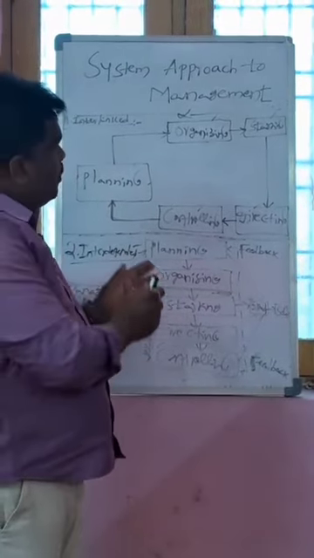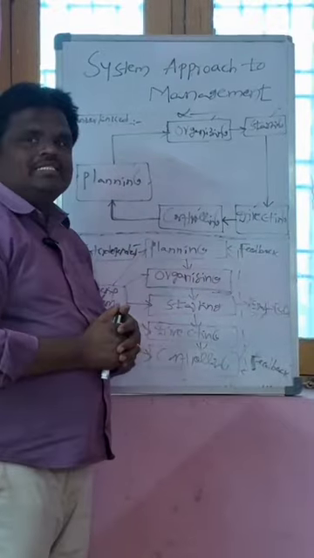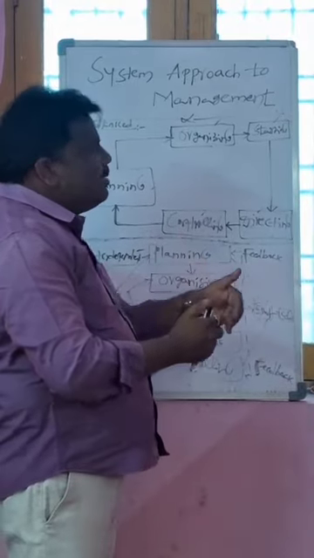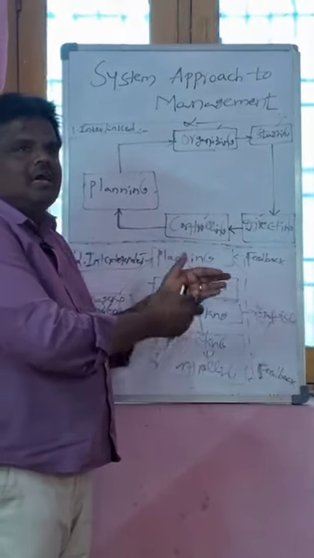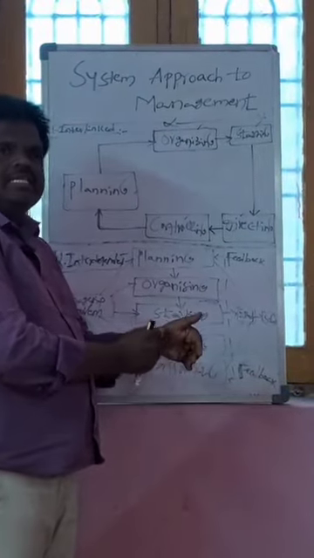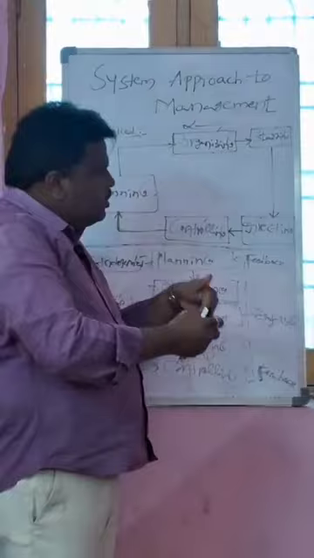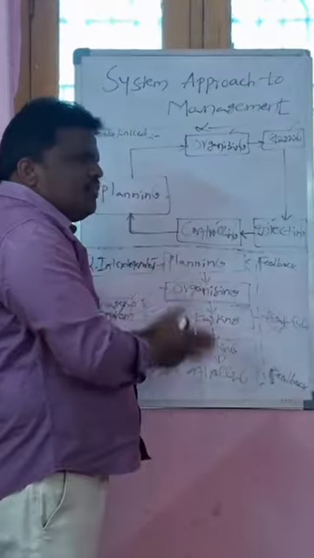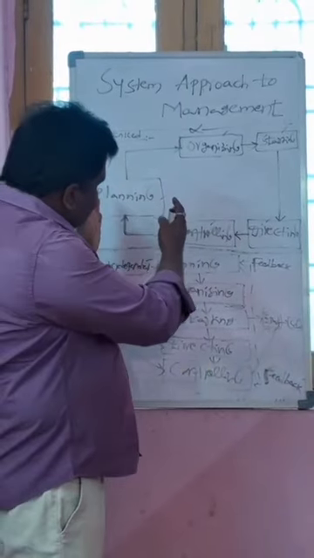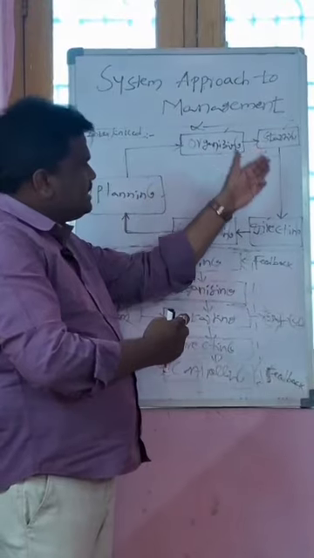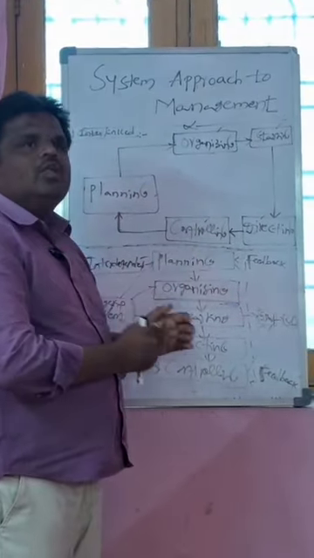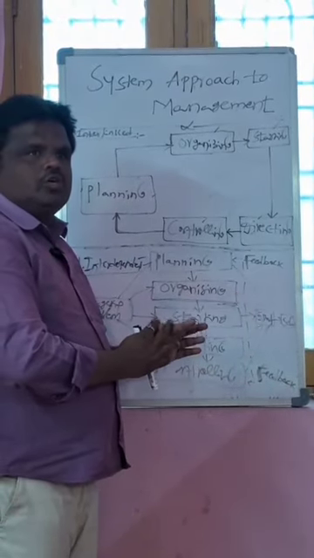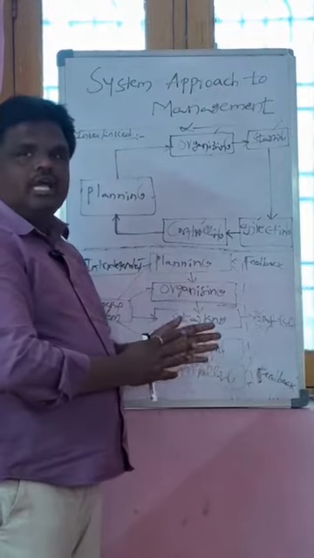So what I am saying is, system approach to management means, in every organization we have objectives. To reach those objectives, the organization alone is not enough. We have to interlink and interdepend some of the functions, like planning, organizing, staffing, directing and controlling. Only then is it possible to reach the organizational goals and objectives. So thank you for